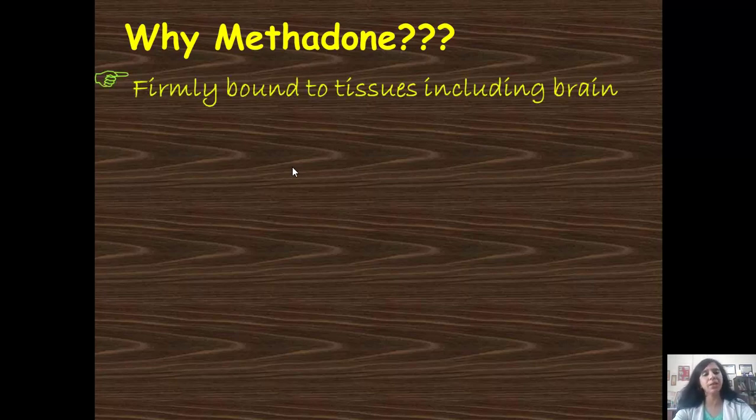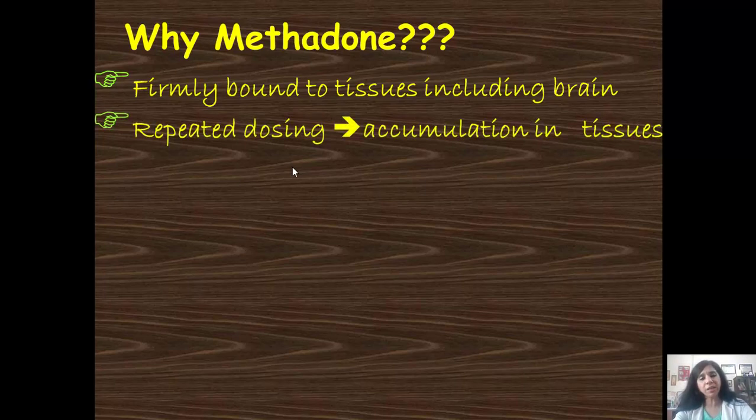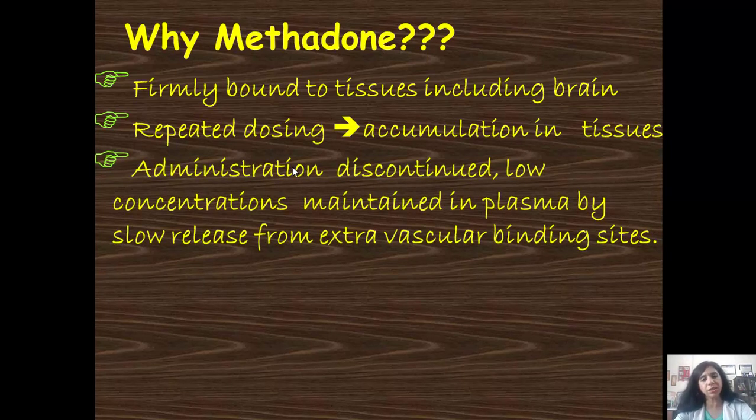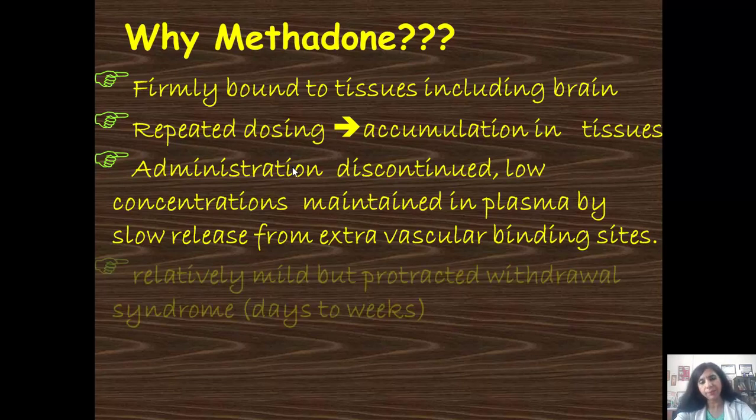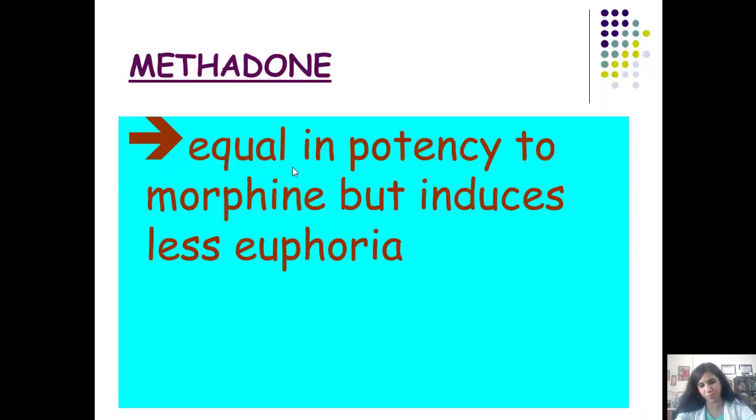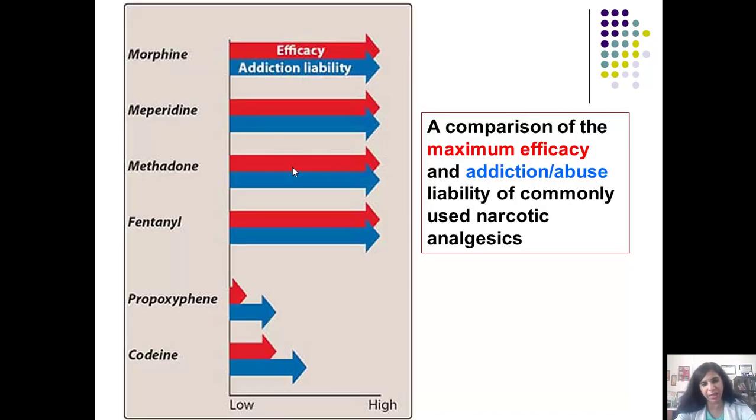This is firmly bound to the tissues, including the brain. On repeated dosing, it is dosed at 30 milligrams, accumulates in the tissues, and when administration is discontinued, a low concentration is maintained in the plasma by slow release from the extravascular binding sites in an addict. It's a relatively mild but protracted withdrawal syndrome, which lasts from days to weeks, and it is equal in potency to morphine but induces less euphoria because its onset of action is delayed.